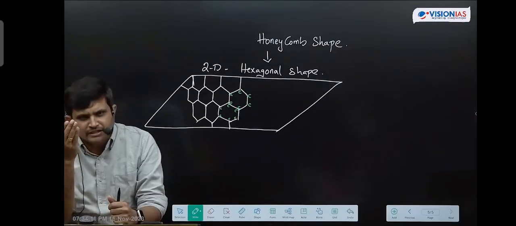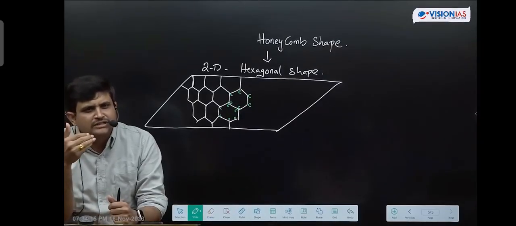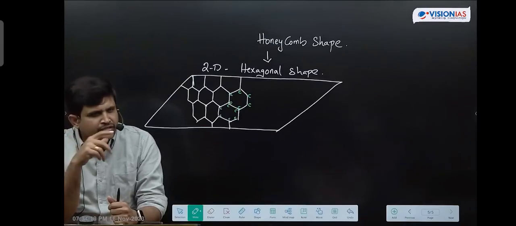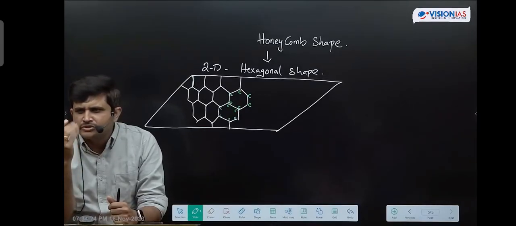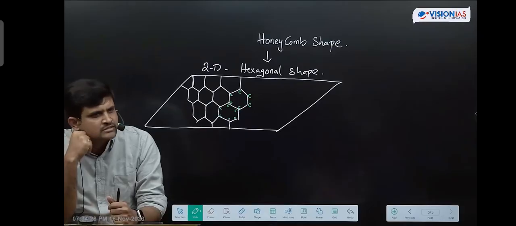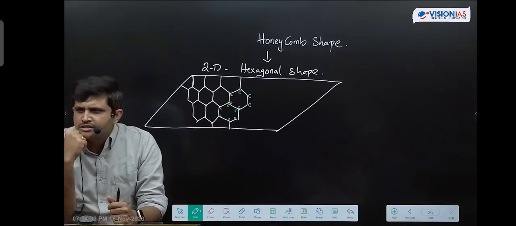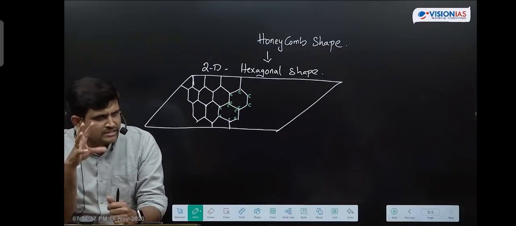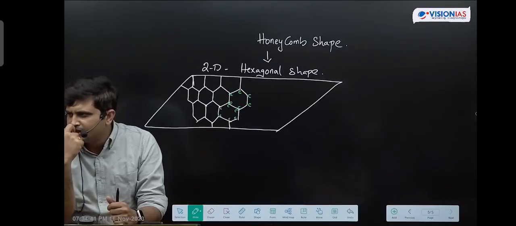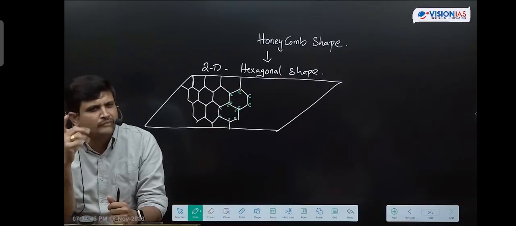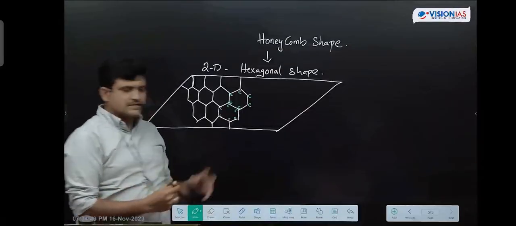Yes, we can fold it. Next, I will tell you that, don't worry about that. Now you are seeing curved televisions. Earlier the shape of the television was a perfect rectangular shape. In future we can get television technologies which we can fold like calendars. Are you getting it? That technology is possible with the help of graphene only. Slowly, step by step, I will give you every property regarding this graphene, and what happens when we fold it. You know, right?